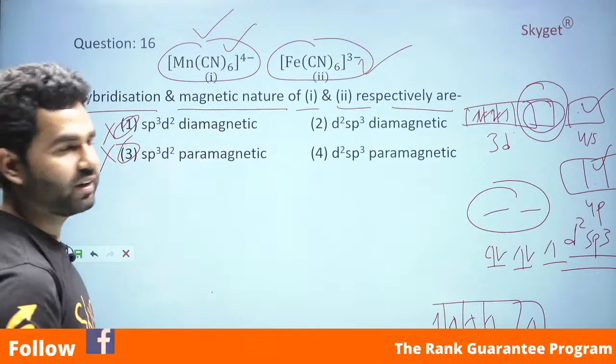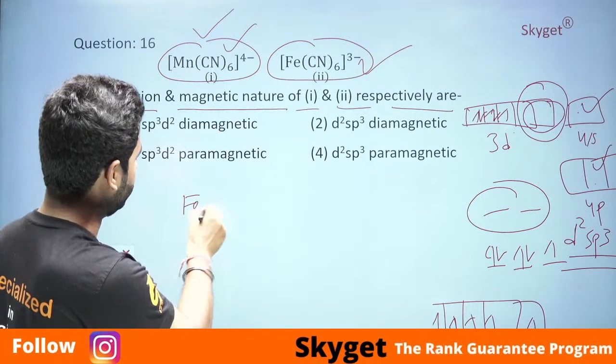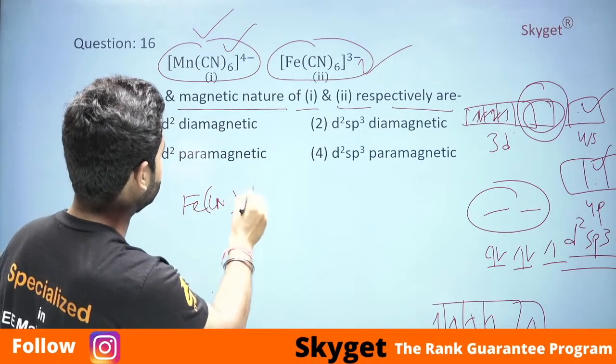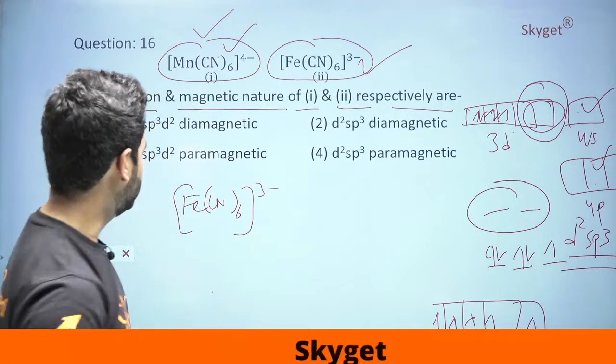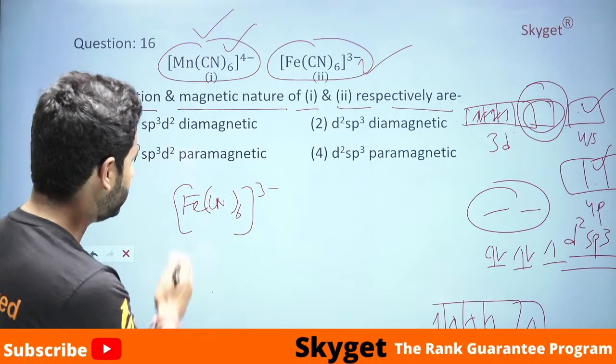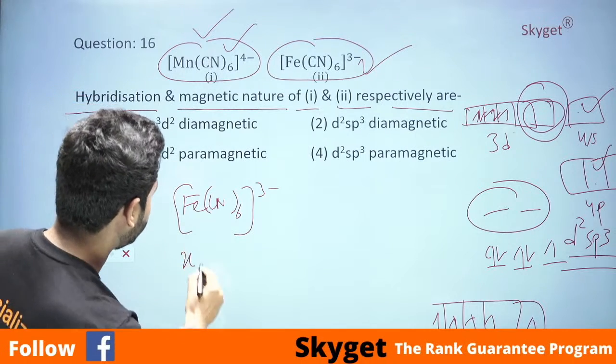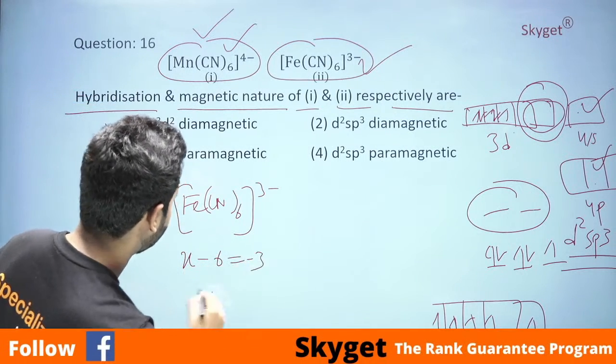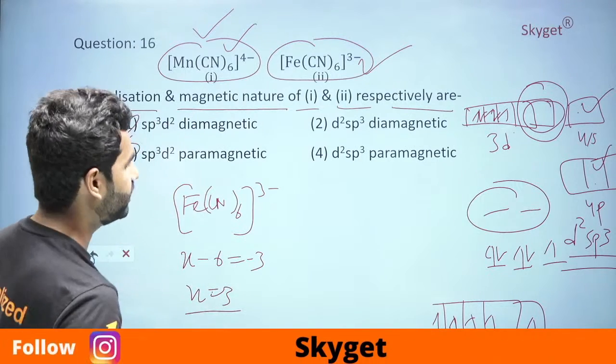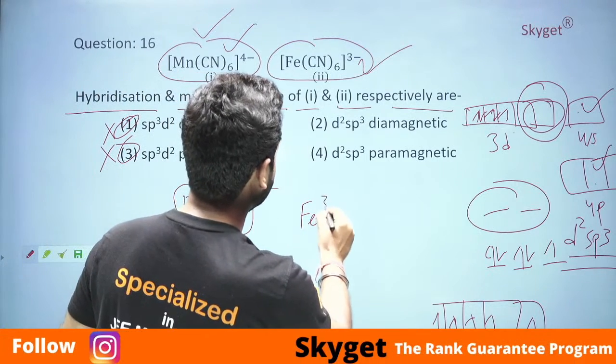In the case of [Fe(CN)6]3-, we need to find the charge on the ferric ion, that is Fe. We know it: x - 6 = -3, x = 3. It means Fe has a 3 plus charge on it.